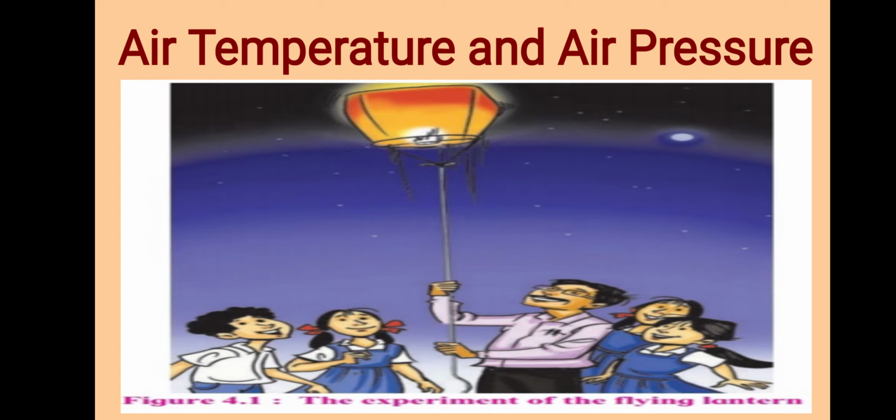Now listen carefully. When we light the candle in a flying lantern, the air gets heated. When air becomes hot, it expands and becomes lighter and lighter. Due to the light weight, the lantern is also lifted up towards the sky. Understood this? Why does that lantern go into the sky? Due to the heat, air expands and becomes lighter, and lighter air goes towards the sky. That's why that lantern also flies in the sky.